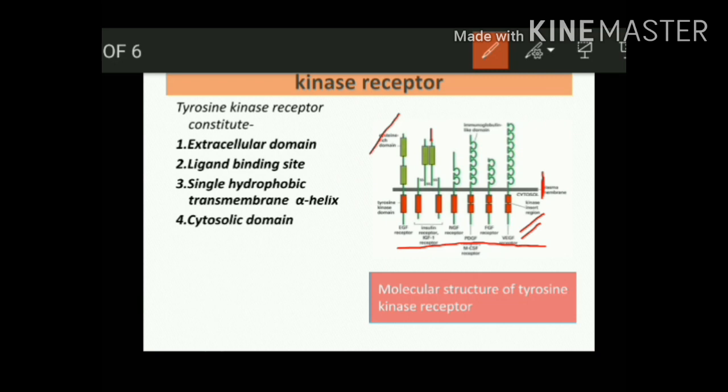Most receptors are monomeric. Binding of ligand makes it possible to cause dimerization. Yet other receptor tyrosine kinases, such as the insulin receptor, form disulfide-linked dimers in the absence of hormone.